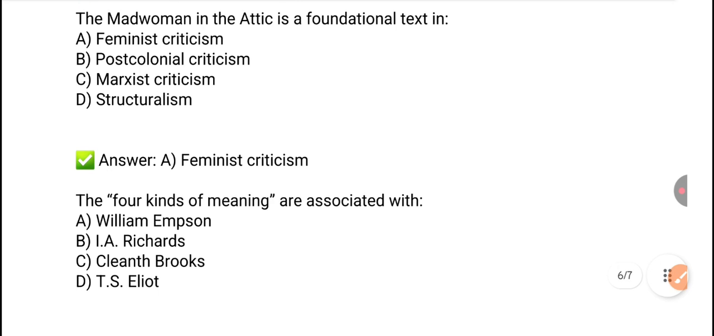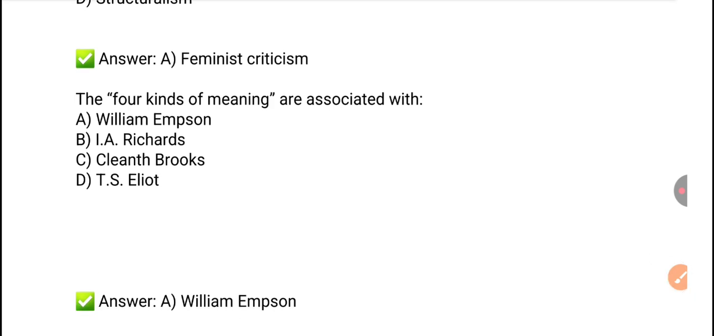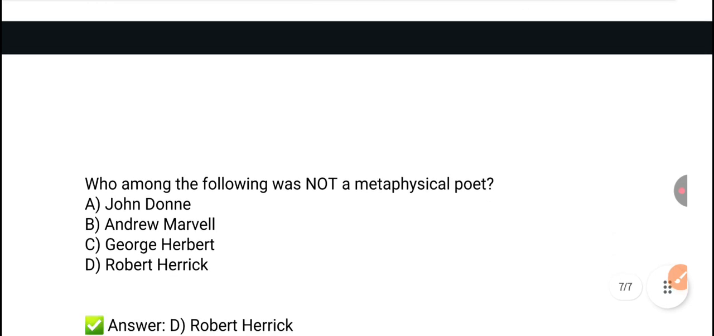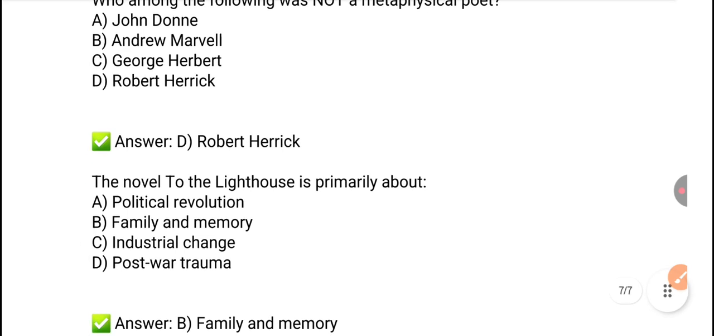Next, the four kinds of meaning are associated with. The four kinds of meaning, they are associated with William Empson. Option A is the right answer. Next, who among the following was not a metaphysical poet? So here Robert Herrick is not a metaphysical poet. Next question, the novel To the Lighthouse is primarily about. To the Lighthouse is a novel and it's about the family and memory. Option B is the right answer.